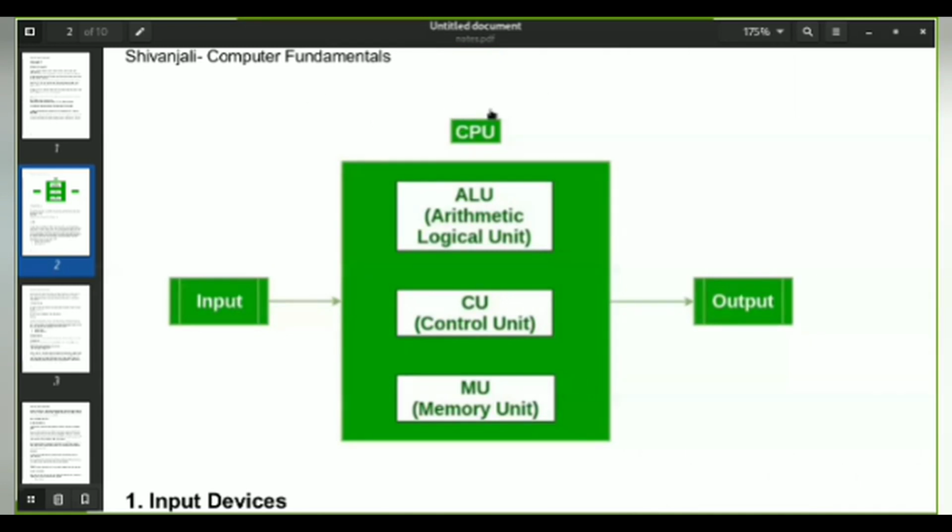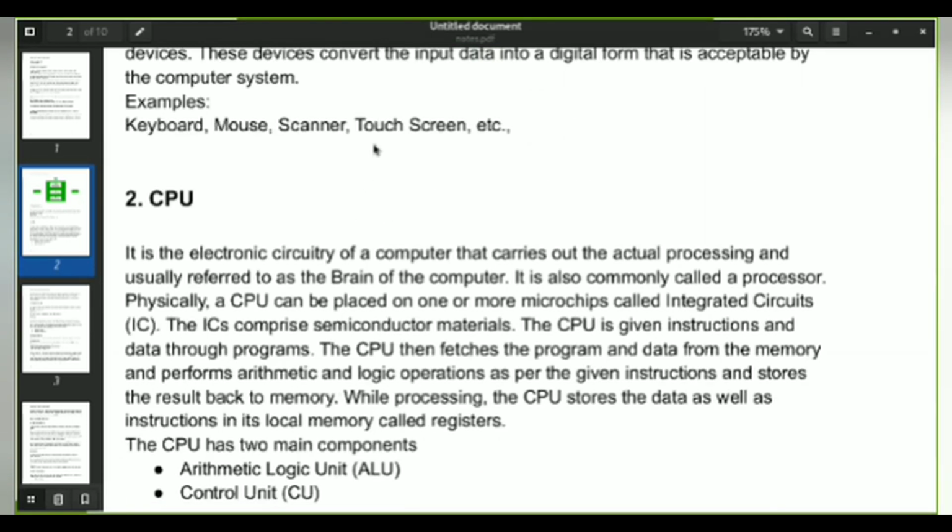The CPU is where the main task takes place. What is the CPU? First of all, the CPU is an electronic circuitry of the computer that carries out the actual processing and is usually referred to as the brain of the computer. Whenever you buy a laptop or computer, you will come across a word called processors. This processor is nothing but a CPU. So CPU is nothing but a processor which does processing, and it is considered to be the brain of the computer.